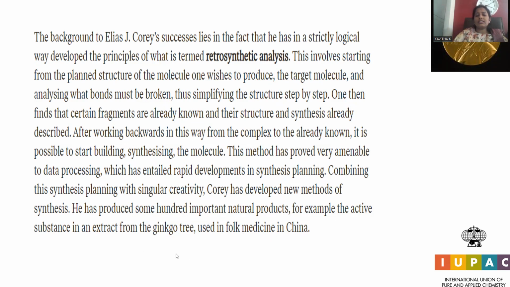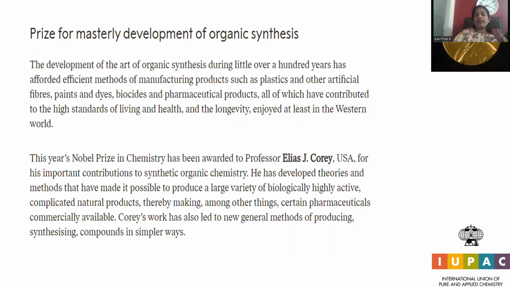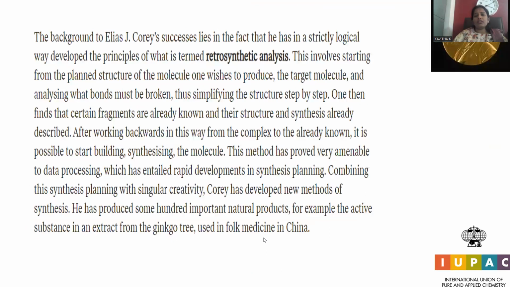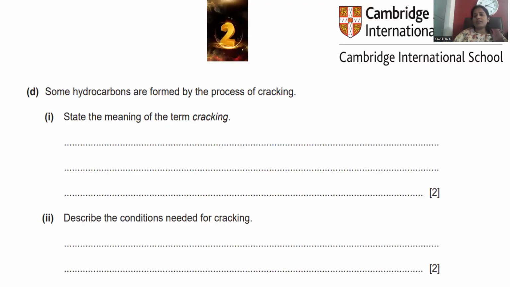The theory developed by the scientist Elias James Corey has been very useful, and we are already following multiple applications of what he established. This work was awarded the Nobel Prize in the year 1990 in the field of chemistry for his outstanding work. This is the way we can conclude question one and move on to question number two.